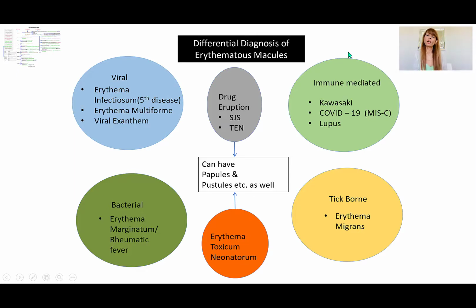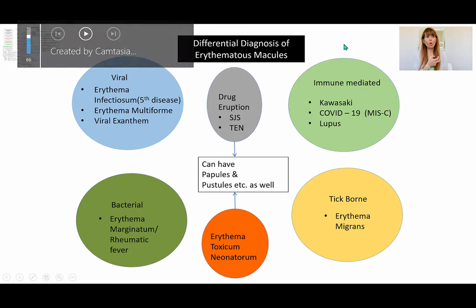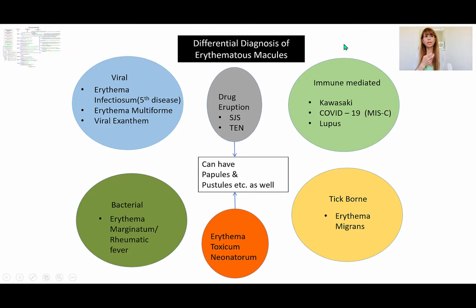So now we move into erythematous macules, or macules that are red appearing. And this is another huge chunk of the DSA, so there's lots of differential diagnosis. We'll go through all of them. As you can see on this slide, there is a snapshot of the mind map that is showing where we are in terms of our differential diagnosis and skin conditions. We are in the erythematous macule section.